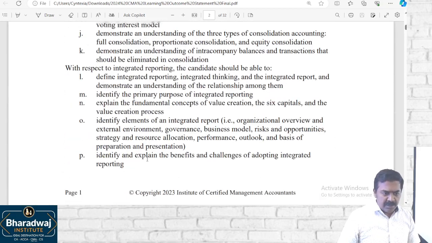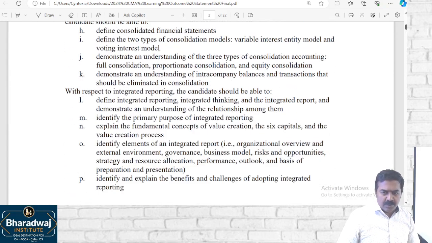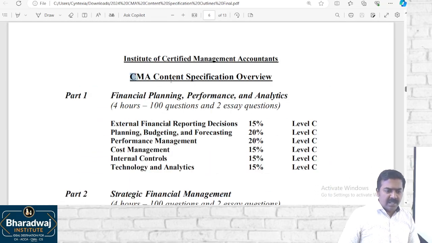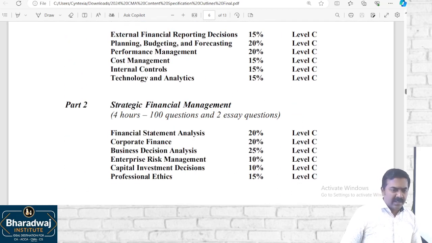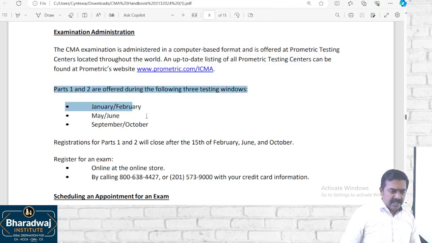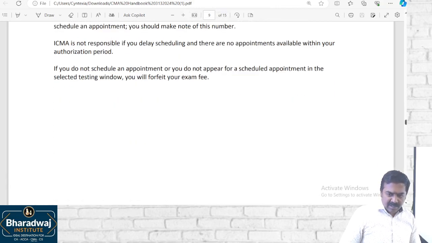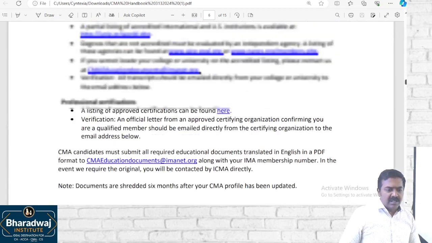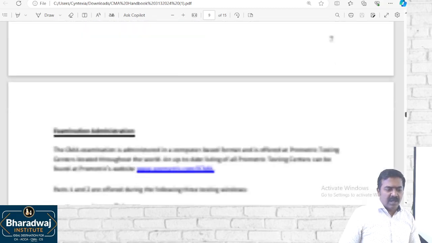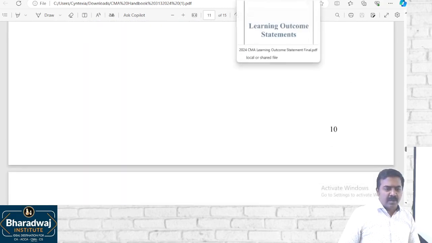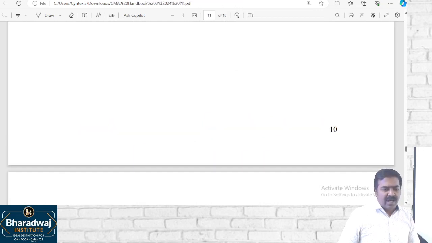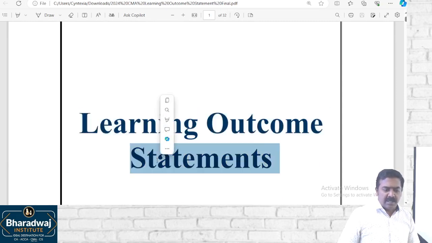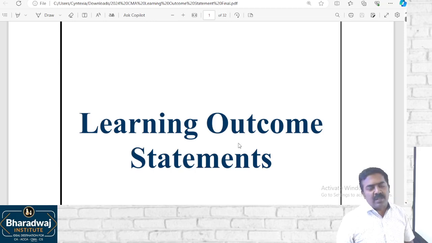Before that, I'll be sharing the learning outcome statements given by IMA. I'll also be sharing the content specification, which is nothing but the syllabus, and then the IMA handbook. The handbook talks about how to register, when to take up the exam, what the centers available are, the areas in which you can get placed, and many other things about IMA. So I will share 3 materials with you: the IMA handbook, the syllabus content specification, and the learning outcome statements, which are a detailed specification of the syllabus. If you go through that, you will get a fair idea.